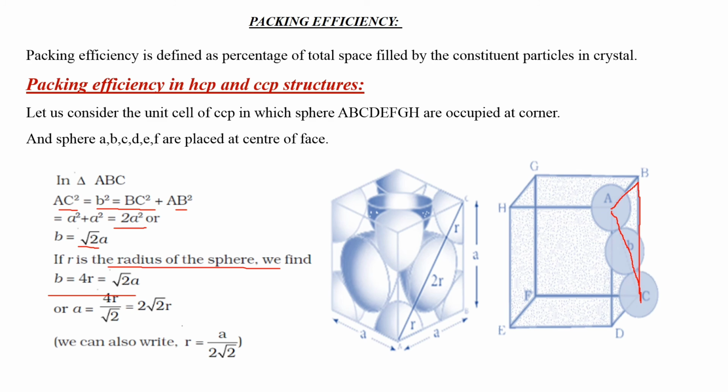And now a is equal to 4r upon under root 2, which is equal to 2 root 2 r. What is r? r is the radius of the sphere, meaning a upon 2 under root 2. Okay.